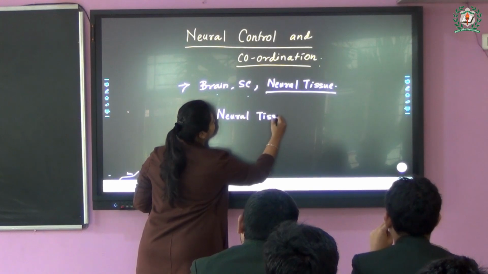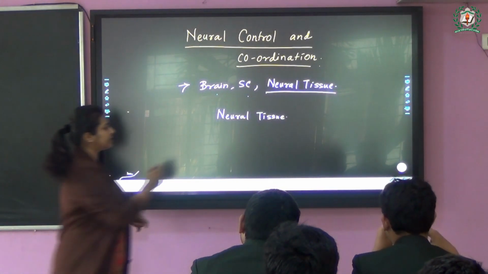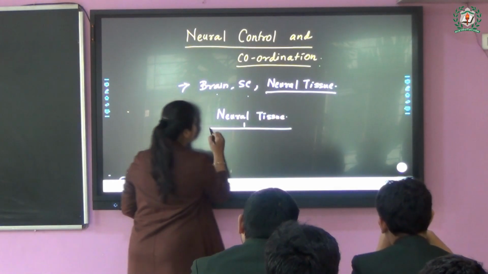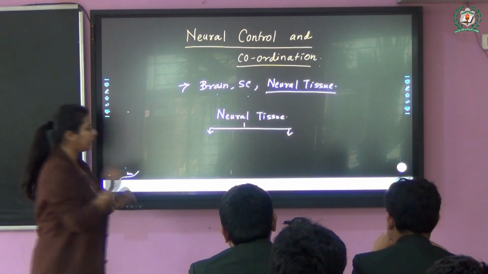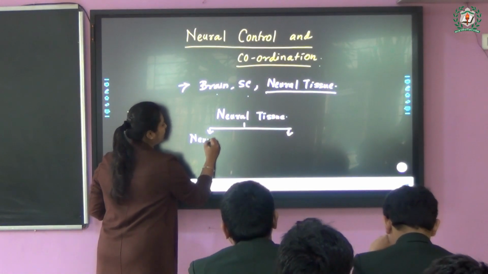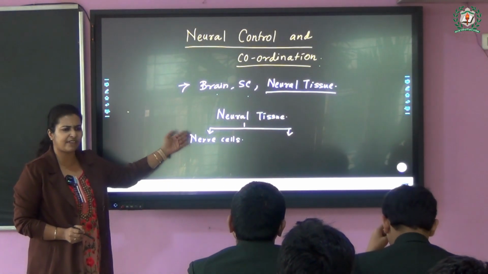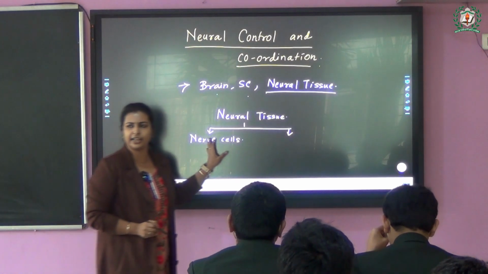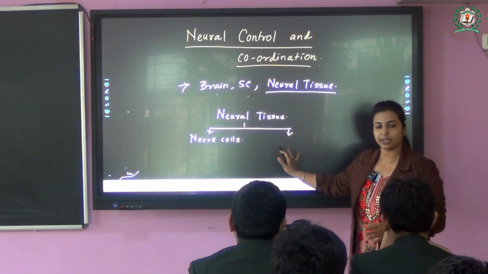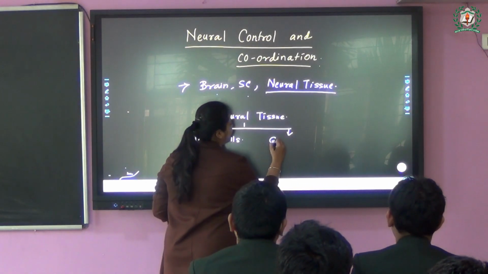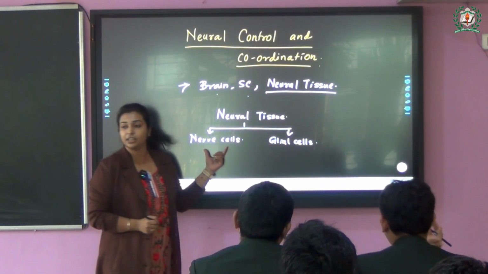I know we have been studying this from class 9. When we think of the nodal tissue, the first thing that comes to us as the cell is the neuron or the nerve cell, right? Neuron or the nerve cells. These we have studied from class 7 or class 8, or the details from class 9. But one extra thing which we have not studied, that we will continue with, is the glial cells. So what are these? We'll continue here, starting with the nerve cells.